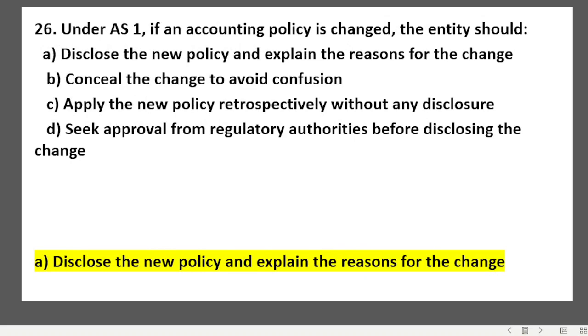Under AS-1, if an accounting policy is changed, the entity should: disclose the new policy and explain the reasons for the change, conceal the change to avoid confusion, apply the new policy retrospectively without any disclosure, or seek approval from regulatory authorities before disclosing the change. Disclose the new policy and explain the reasons for the change. That is the answer. So if an accounting policy is changed, the entity should disclose the new policy and explain the reasons for the change, right?